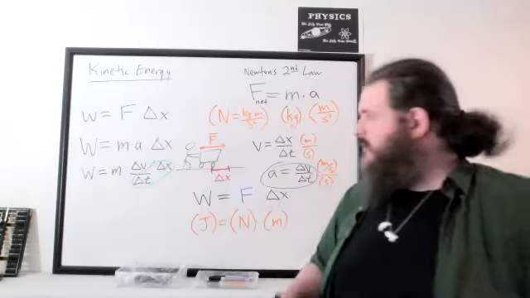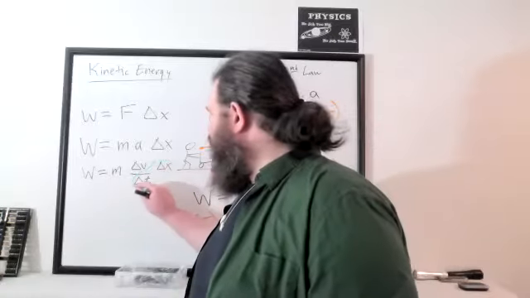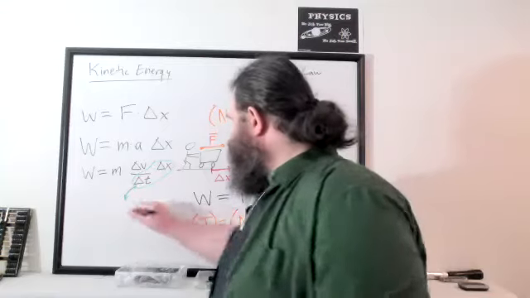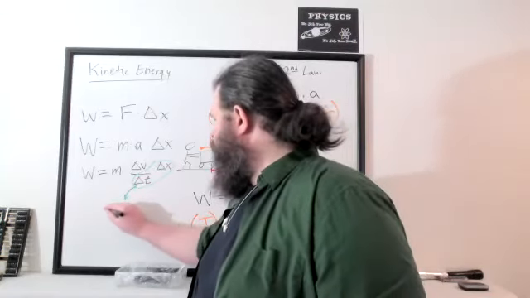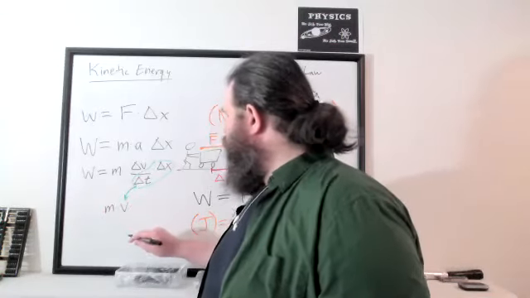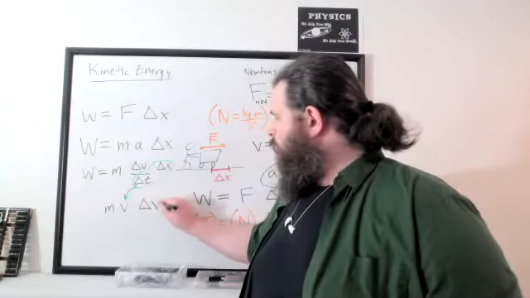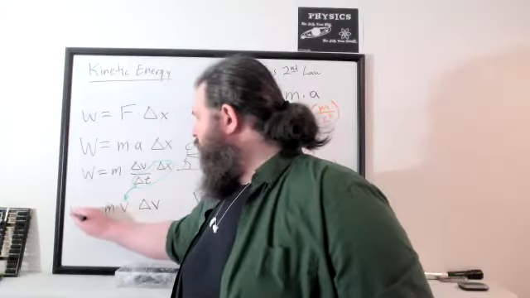Yeah, that is velocity. So the distance over time can be replaced with velocity times mass times delta velocity equals the work done.